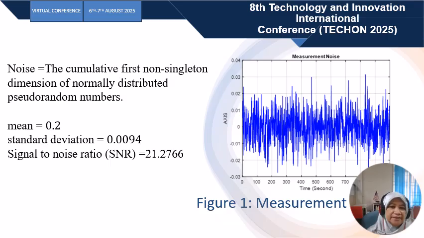Therefore, the signal to noise ratio, SNR, is equal to the mean of the signal divided by the standard deviation of the noise, which is equal to 21.2766. Figure 1 shows the simulation for measurement noise that was added to the InnoSat plant as part of the perturbation to simulate the active control method.